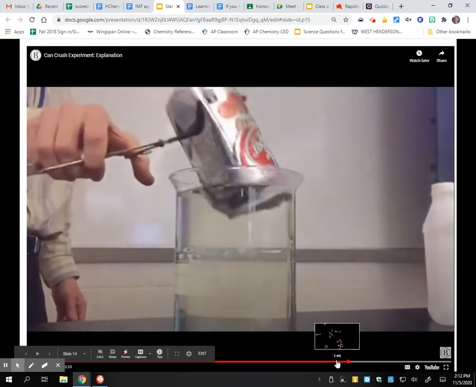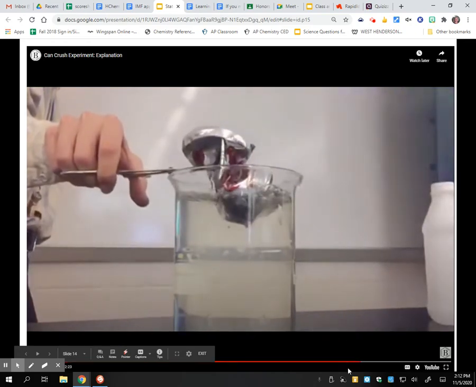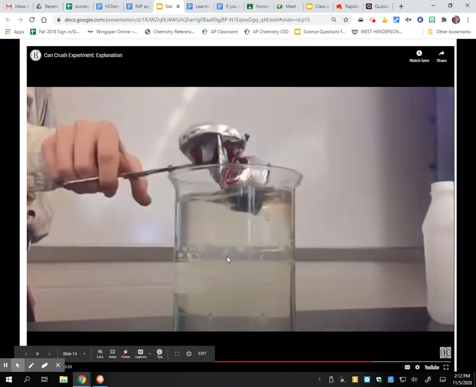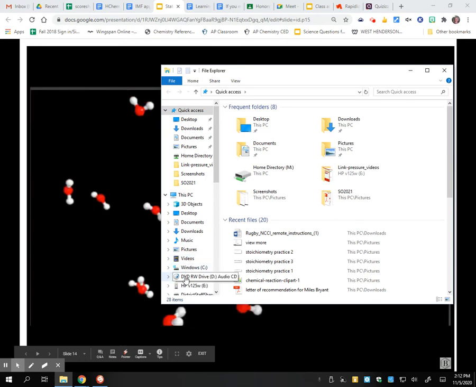So here, that is what 14.7 pounds per square inch will do to you if you didn't have any pressure on the inside. I have a couple of others that I can show you.